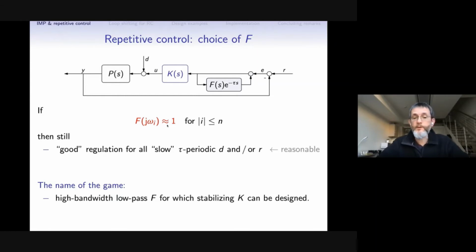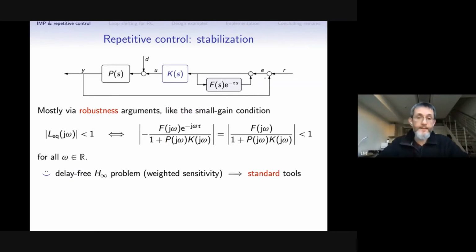So the name of the game here is to choose a high bandwidth, low pass filter F for which a stabilizing controller can be designed. And we need high bandwidth in order to increase the number of frequencies for which the gain of this controller will be high enough to reject them. This is still a non-trivial problem because this is an infinite dimensional system which includes a delay in quite a non-conventional way. It's not just a loop delay for which dead time compensation ideas can be used.